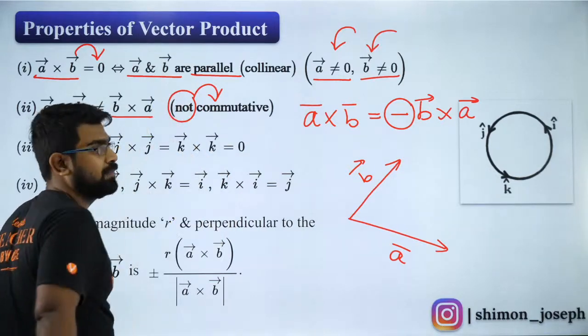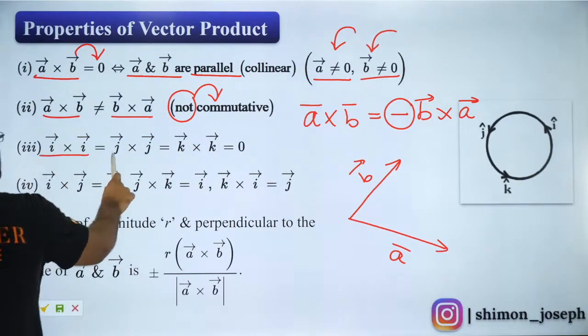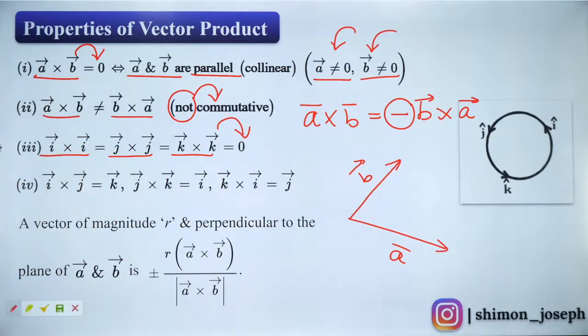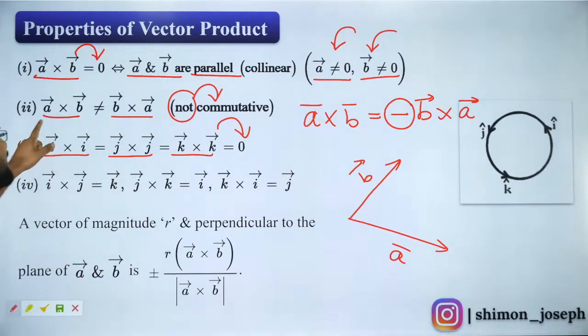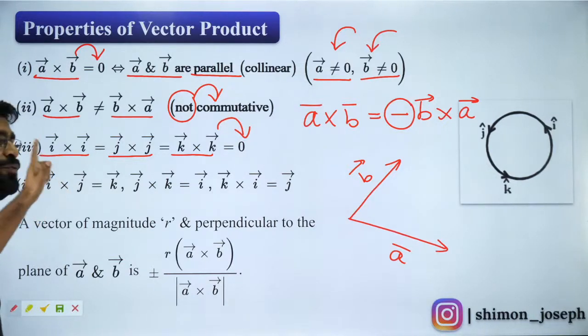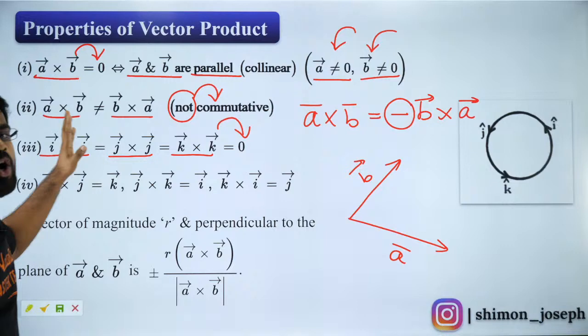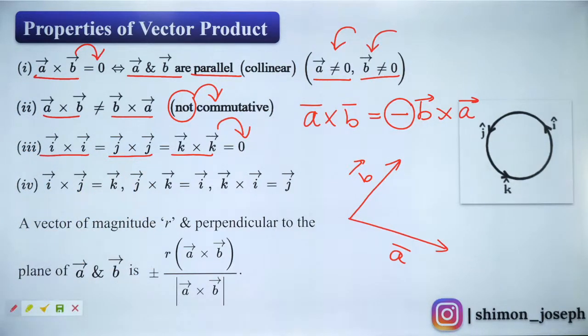Very important. Got it? Now, I cross I, J cross J, K cross K are all 0. Why are they all 0? They are all 0 because they are all of the same direction. If you have the same direction, then your vector product will be 0. I told you very clearly. Exactly, Preksha. Very good.